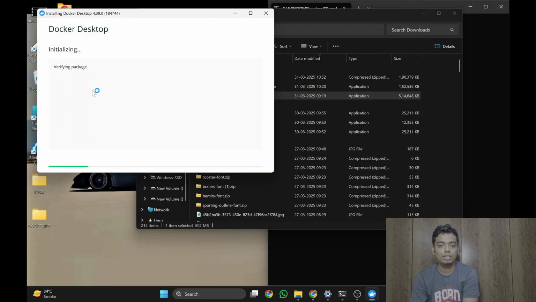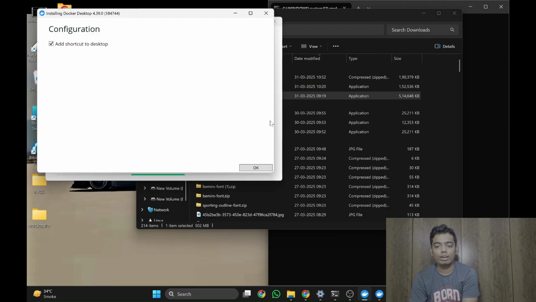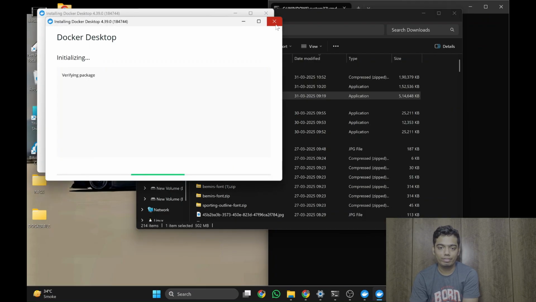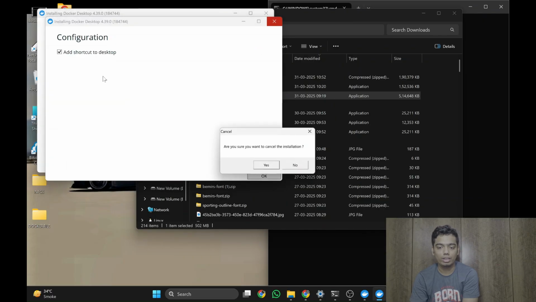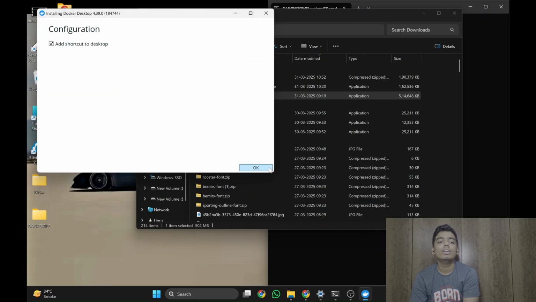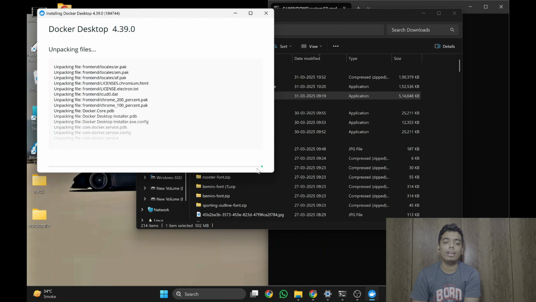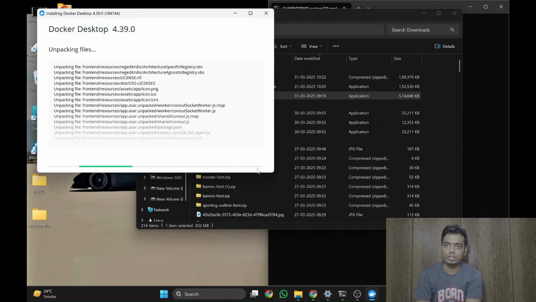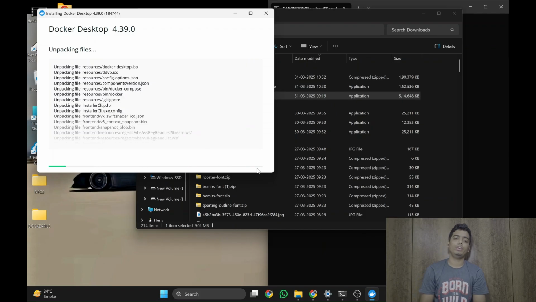It has initialized. Now, let me just cancel one of them. I have cancelled this extracting here. Yes, I wish to cancel. Since I had clicked twice, you have to click it once. Now press OK. It will start unpacking all the files from the Docker installer and install it on your system.